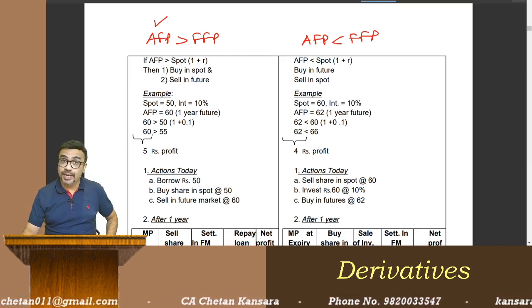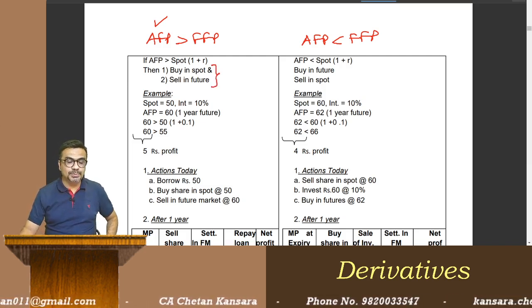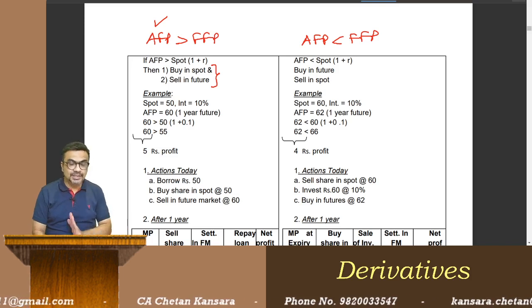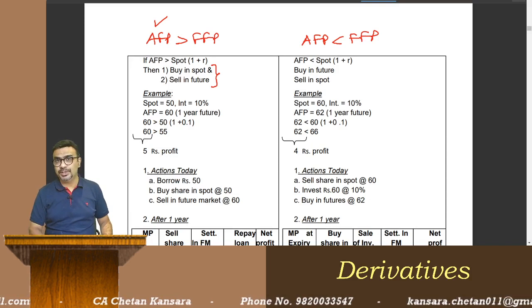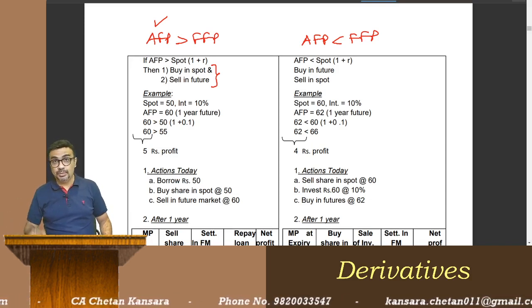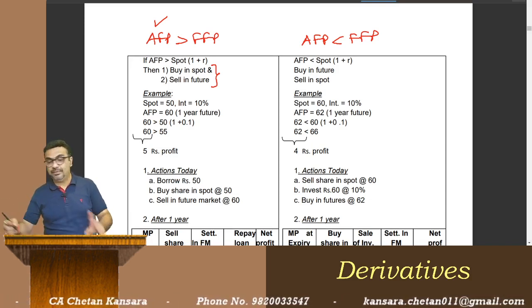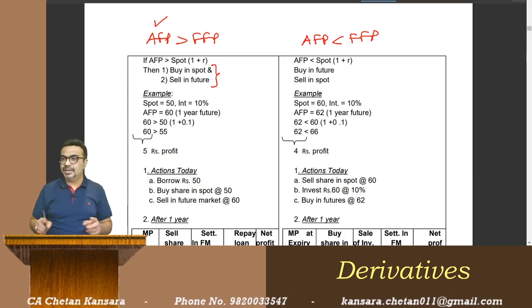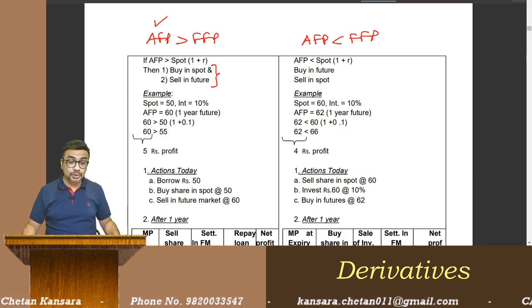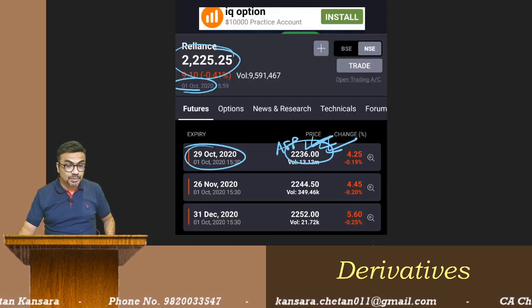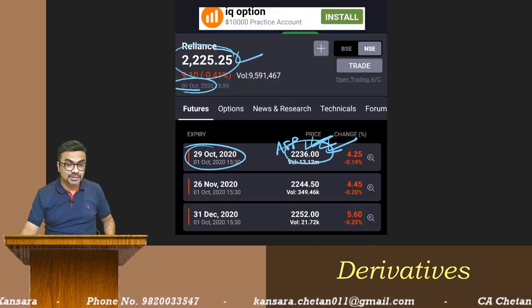I should today buy in the spot market and sell in the future market. Sir, why sell in the future market? Because futures are overvalued. So I should sell in future market. So because I am selling in future market, I have to buy in the spot market. See, at both the places, if you sell, arbitrage is not possible. The spot market means what, sir? Spot market means this. Let me just clean this a little.